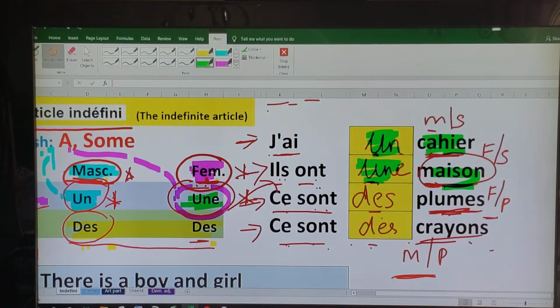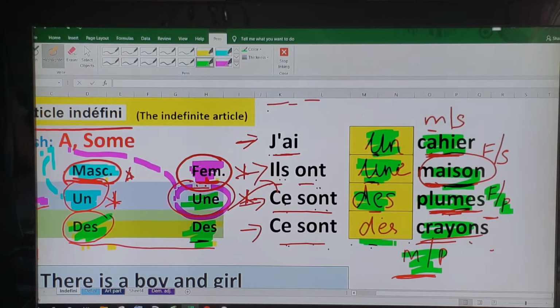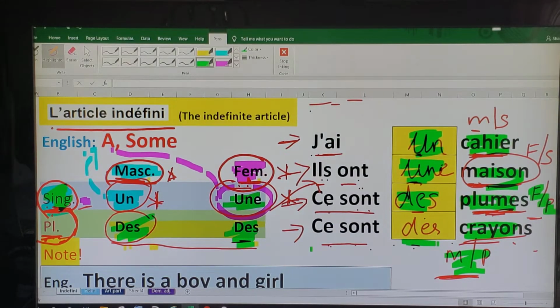Ce sont des plumes. Why did we use they? That is because plume is an example of a feminine plural. So we use the word they. Ce sont des crayons. Why did we use they? Because crayon is an example of masculine plural, and so we use the word they. So it's pretty simple. Un, une, they. Un, masculine singular. Une, feminine singular. They, masculine or feminine plural. So pretty simple.